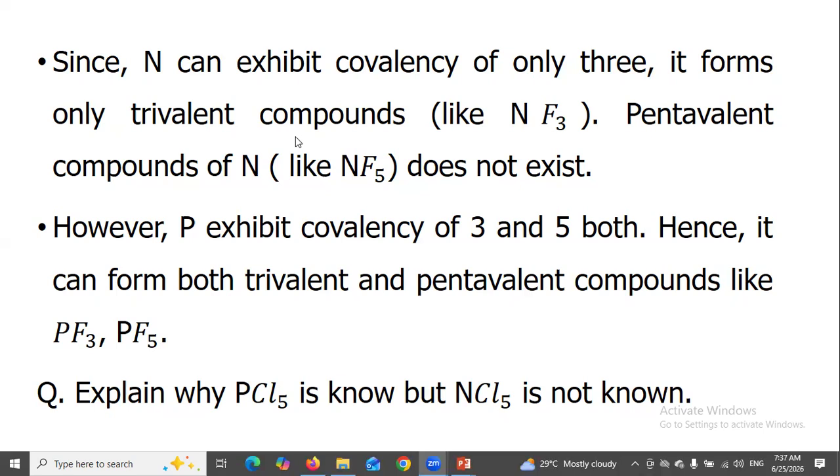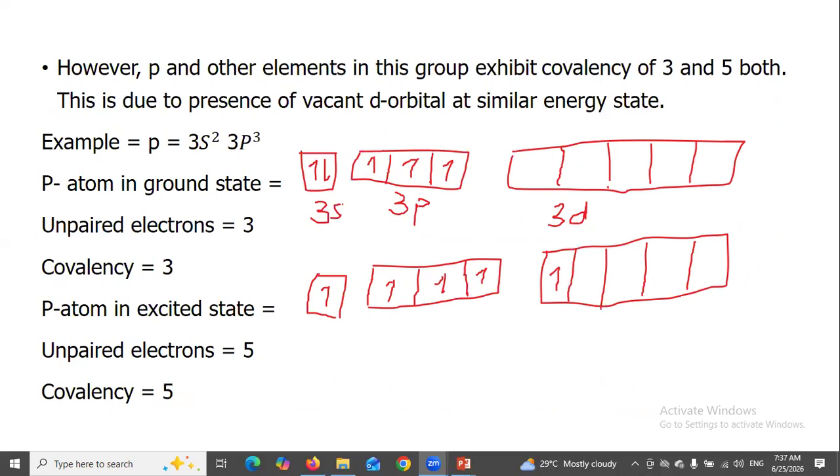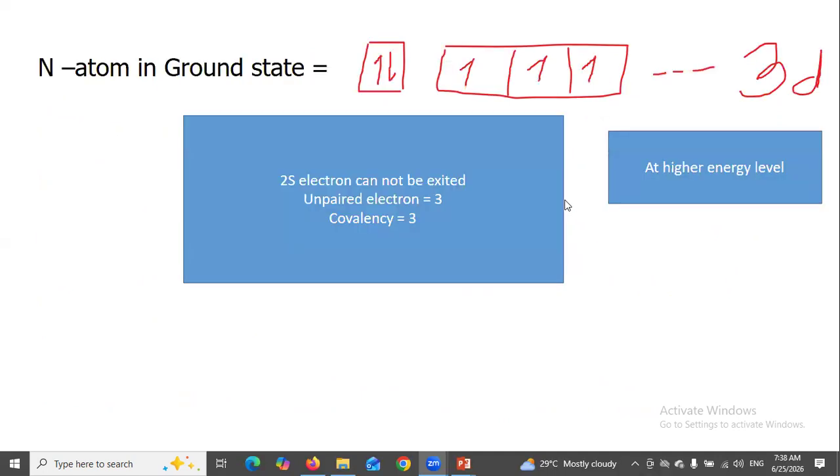But nitrogen does not, because 3d orbitals are in a higher energy state in the nitrogen atom, so it does not show pentavalency.